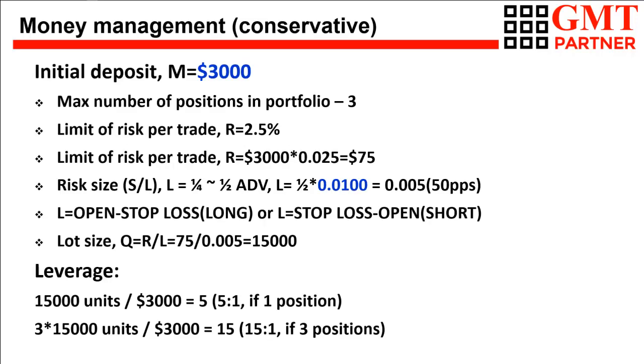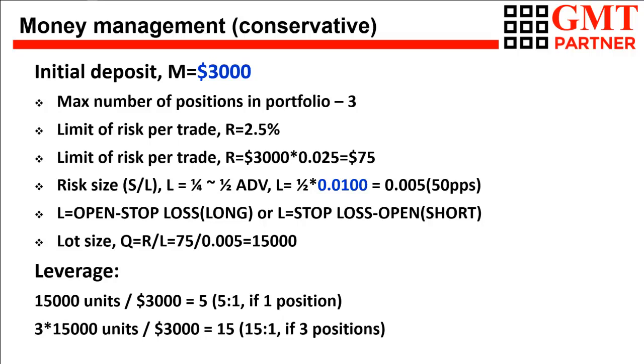Let us assume a trader opened a live trading account and funded it with $3,000. Thus, in accordance with the conservative money management method, the trader will risk no more than $75 in one trade. Depending on the market situation, the trader will place his stop-loss order within a range between 1/4 to 1/2 of the ADV of the selected financial instrument, to limit his losses. Thus, knowing the value of the stop-loss in points and the limit of financial risk in dollars, the trader will be able to determine the size of the transaction in lots or units.